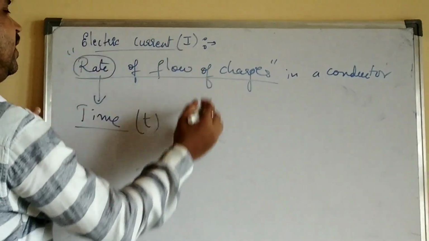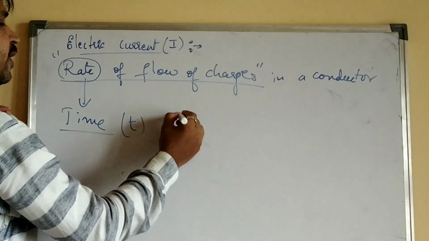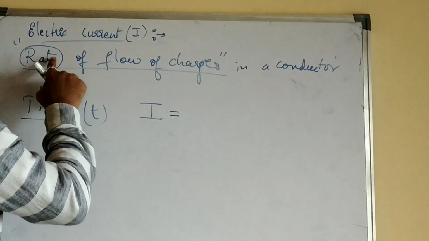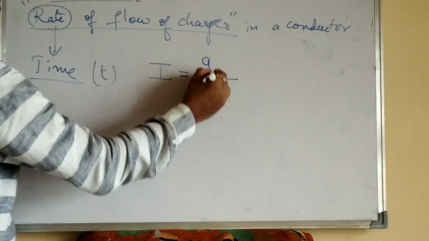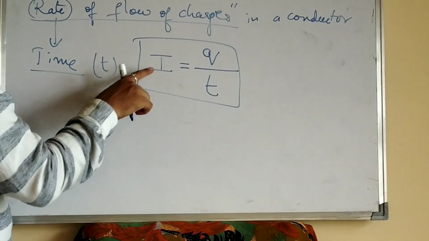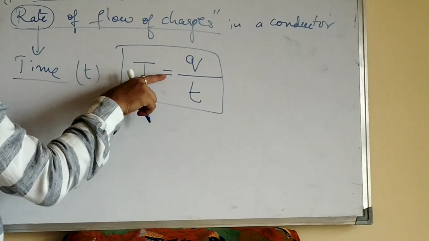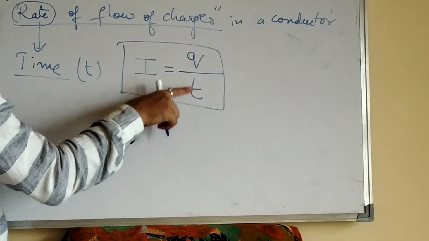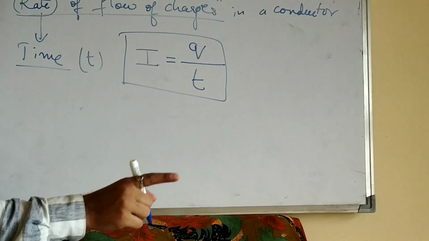That's why electric current is represented by capital I. So electric current is defined as the rate of flow of charges. I is equal to Q by T. I repeat once again, electric current is defined as the rate of flow of charges. Always remember, time will come in the denominator.